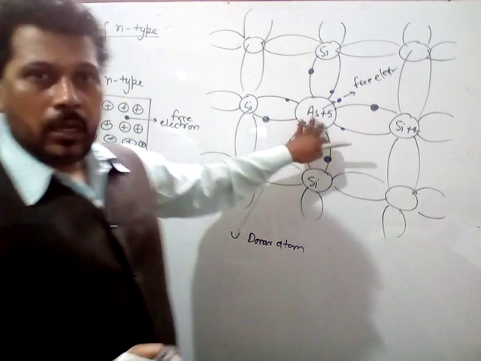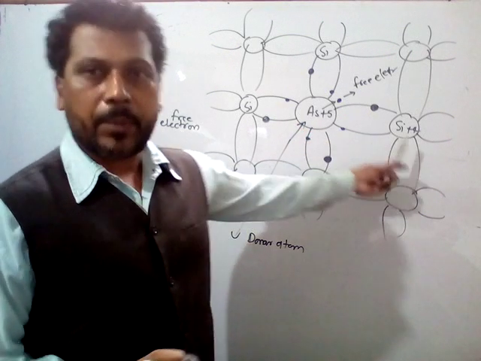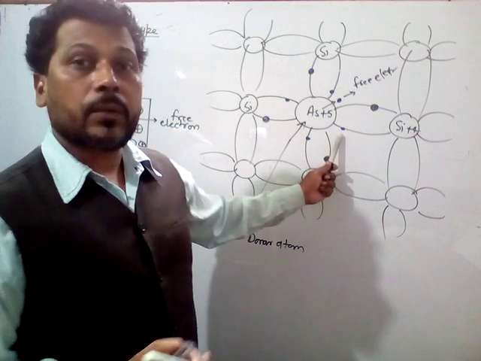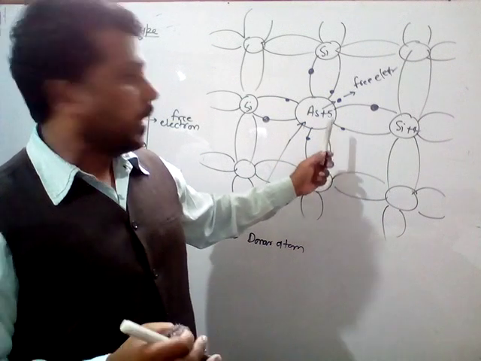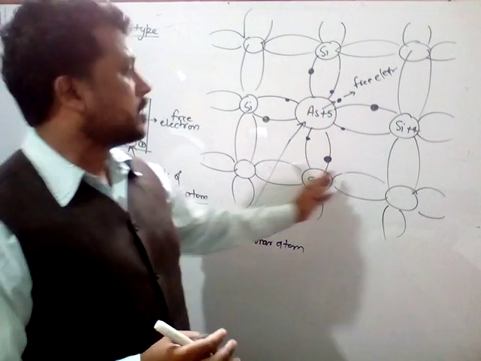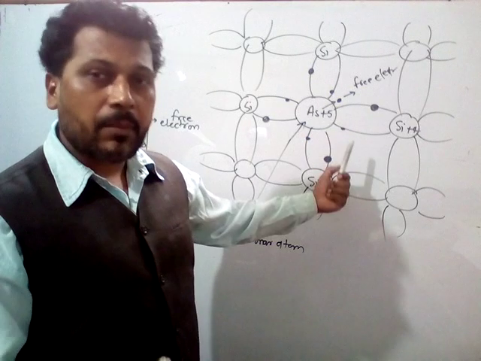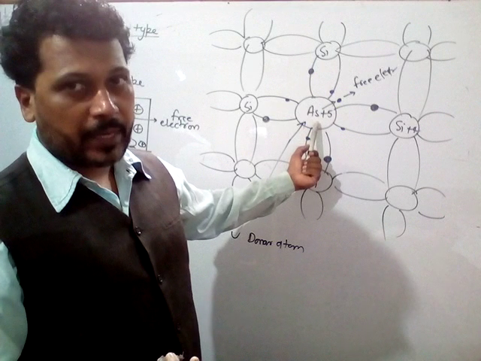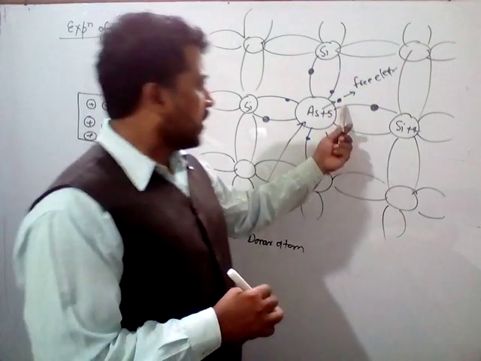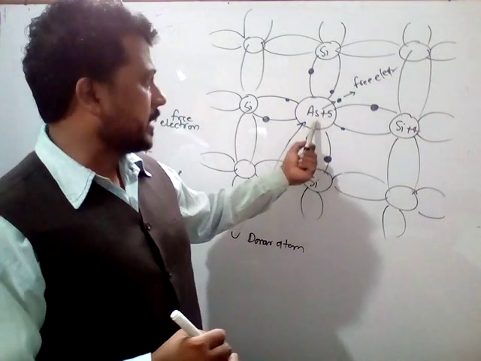Here a pentavalent impurity, just like arsenic plus 5, is mixed with the pure semiconductor like silicon plus 4. So 4 electrons of this arsenic plus 5 form the covalent bond with the 4 electrons of the nearer silicon atom, whereas 1 electron of this arsenic plus 5 atom is in excess, remaining left for the sharing. This works as a charge carrier whenever, due to some thermal energy, this electron is emitted.